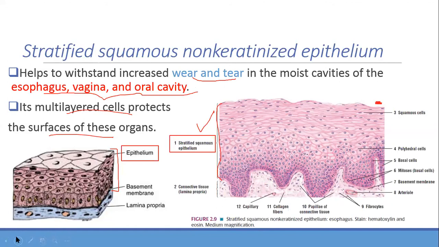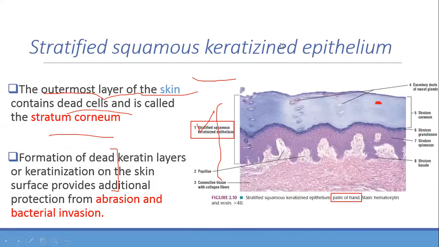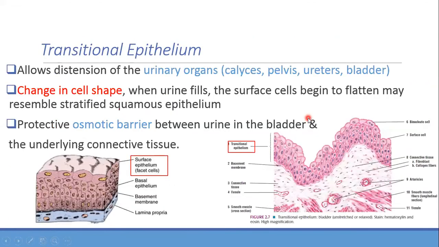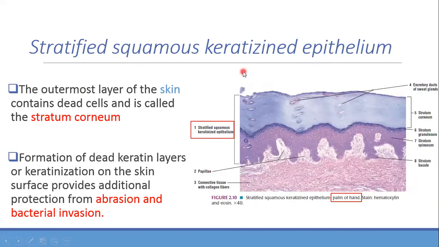Next, I will just show you the keratin layer, how it looks. Look at the dark blue, what you're seeing. This is called the keratin layer. So the name will be stratified squamous keratinized epithelium. And an example is skin. So easy to remember: the skin is the example for stratified squamous keratinized epithelium.